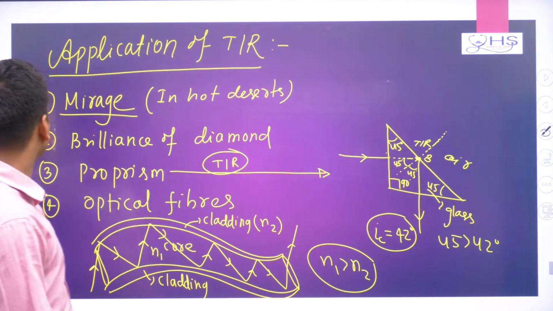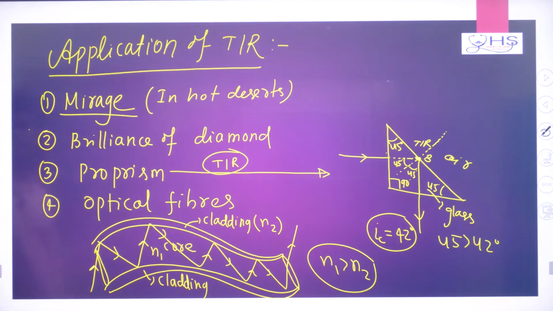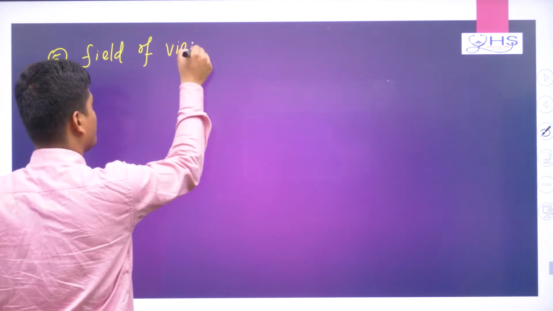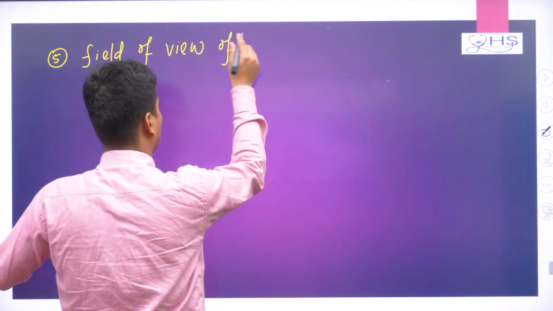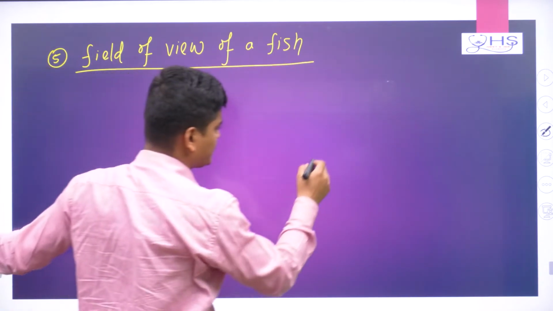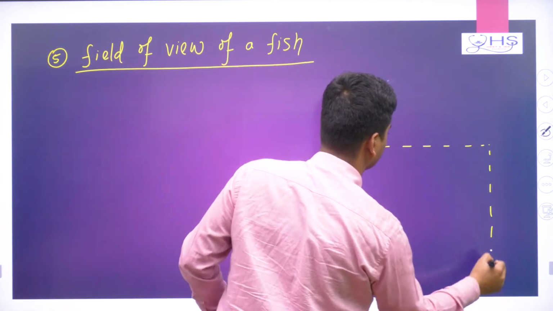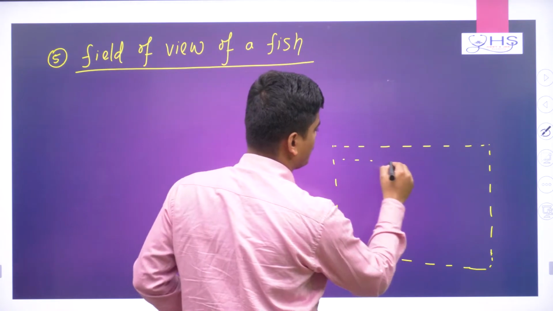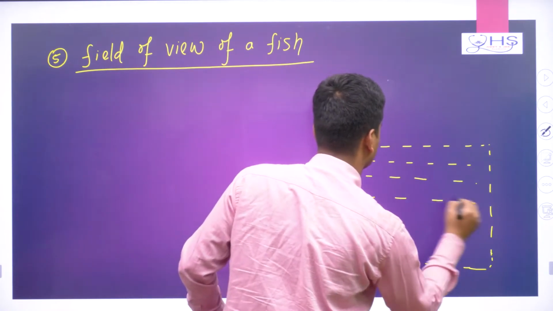And before this, understand number five, the field of view or vision of a fish. Now understand here, you have a medium, which is a water medium or any denser medium, and you can also take a liquid.